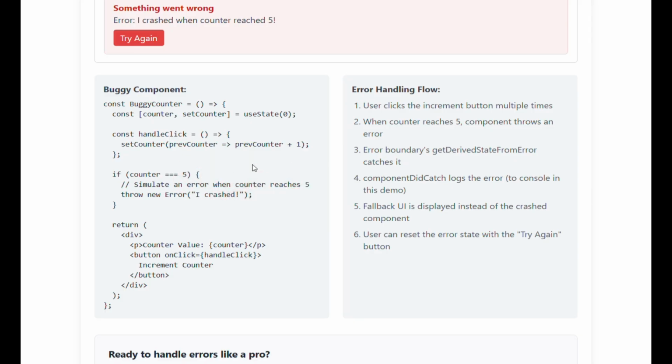The error boundary's getDerivedStateFromError catches it. componentDidCatch logs the error to the console in this demo. The fallback UI is displayed instead of the crashed component. The user can reset the error state with the try again button.